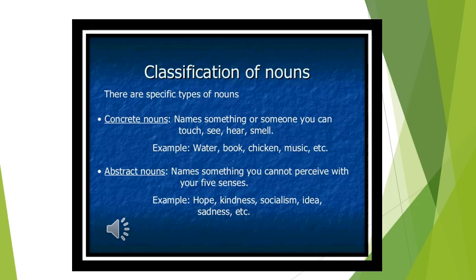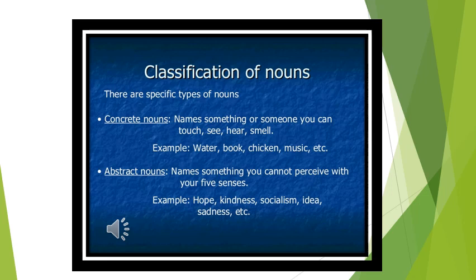Abstract nouns are those nouns which cannot be seen with our naked eye. We cannot touch them, but we can only feel them. All the emotions in the human body like love, hate, wisdom, kingdom, idea, sadness, etc. are types of abstract nouns.